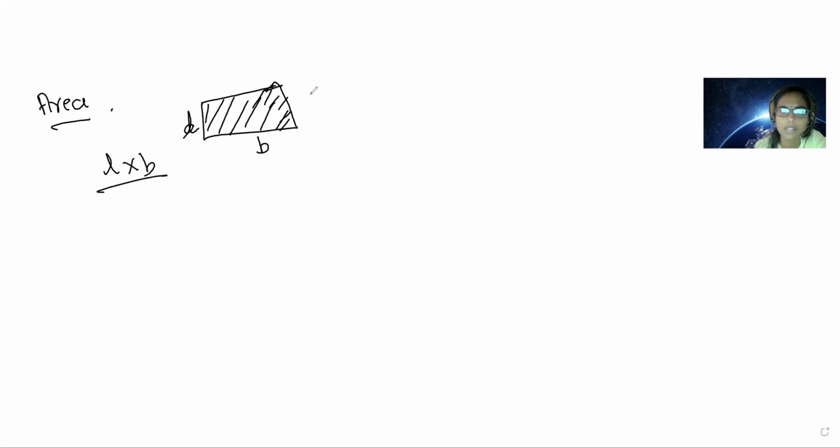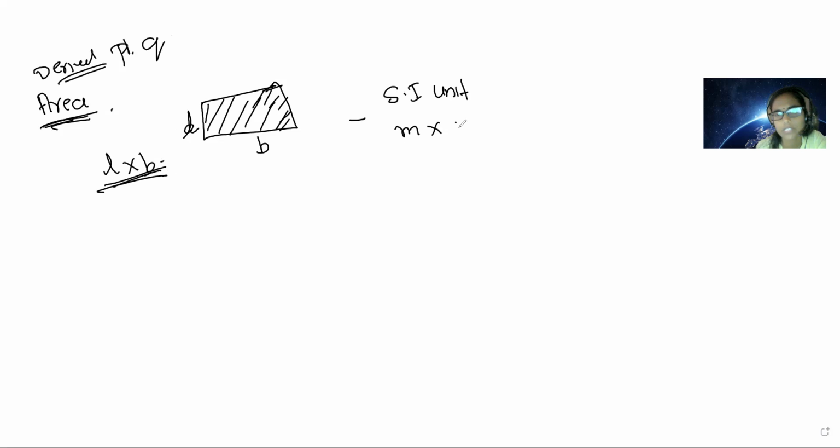If you find the region bounded between the boundaries, that gives you the area. Here length is a fundamental quantity and breadth is a fundamental quantity, but we are deriving the area, so it is a derived physical quantity. We are getting it from fundamental quantities. So, for example, we can write the SI unit for this. How to write the SI unit? Length we can measure in meters, and breadth is also measured in meters.